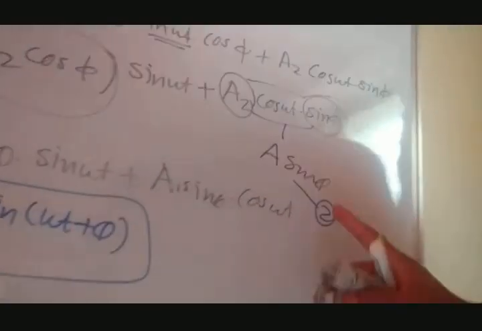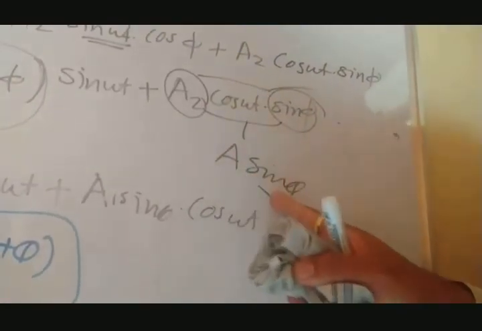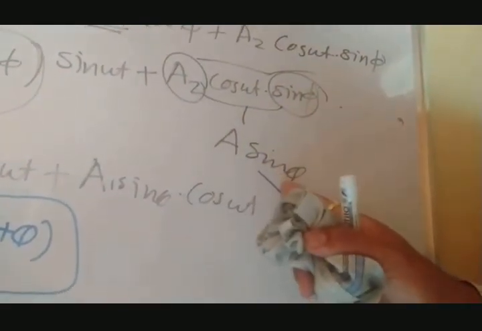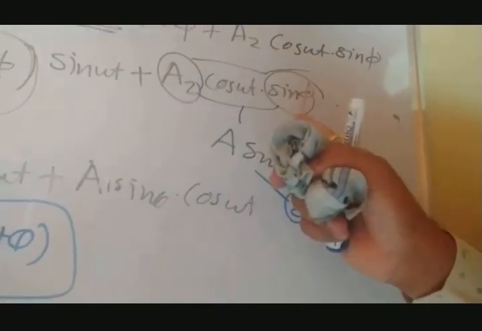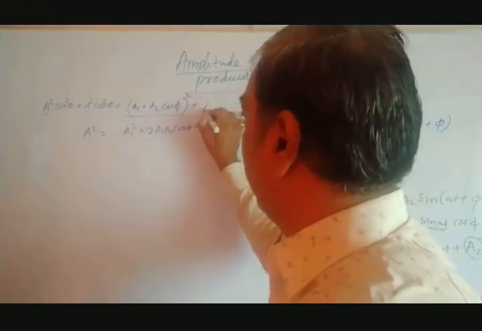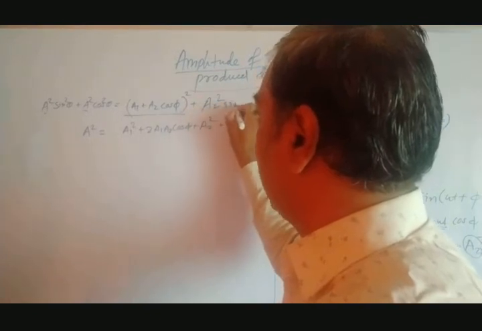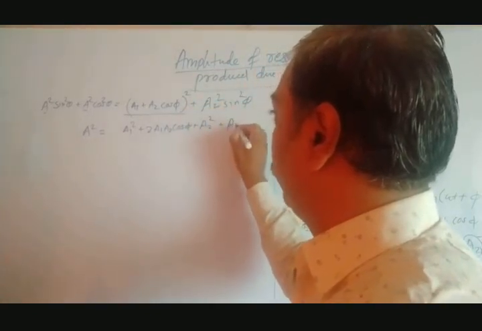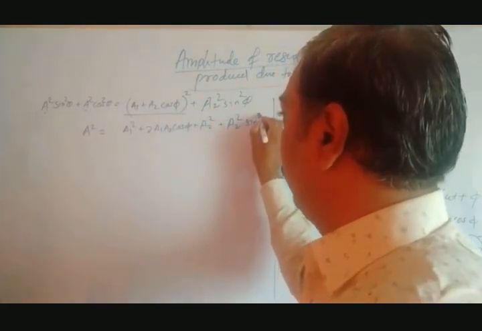Just look at equation 2. We had a sin theta equal to a2 sin phi, so a square sin square theta equals a2 square sin square phi. That's why you should write here a2 square sin square phi.